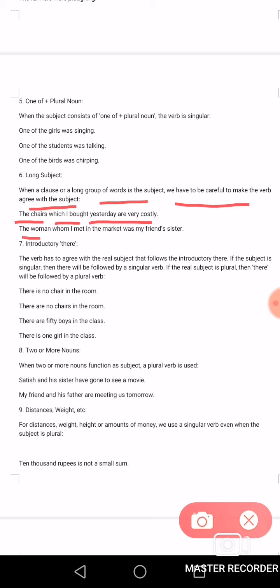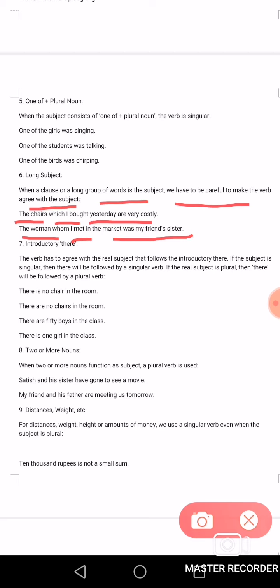The woman whom I met in the market was my friend's sister. Here it is not a simple sentence. So it is clear, when a clause or a long group of words is the subject, we have to be careful to make the verb agree with the subject.